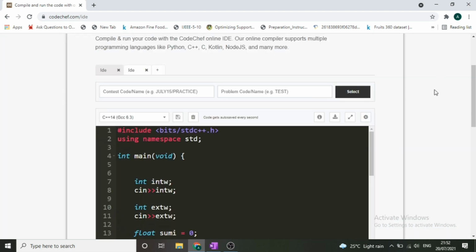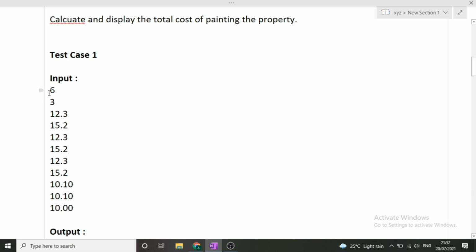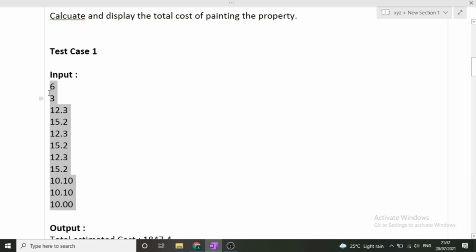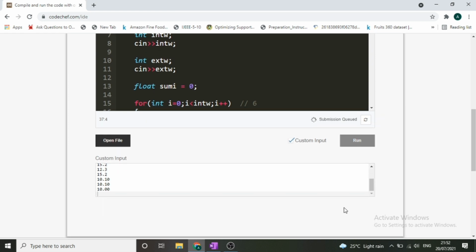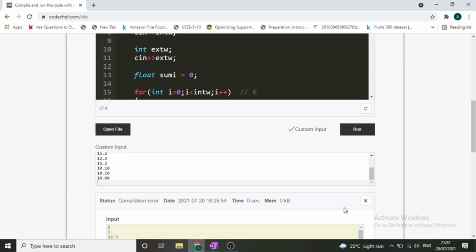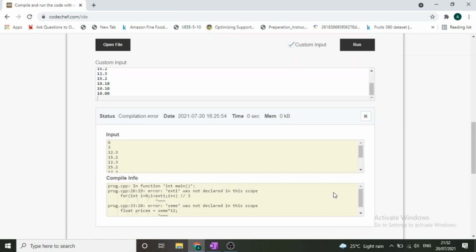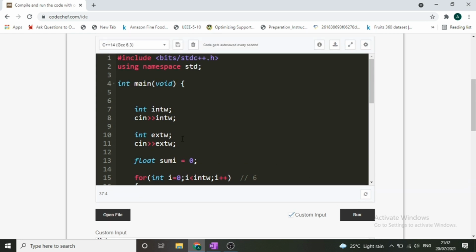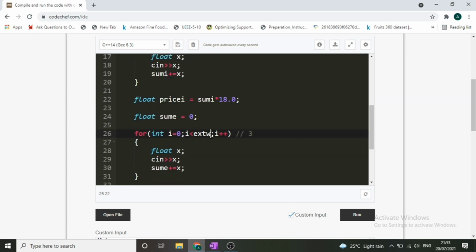So now we will test this particular code on certain test cases. Okay, just a second, let me copy paste this test case there. Control C. Okay, so our output should come as expected. Let's just hope our code does not give any errors. Okay, so there was one error, that is ext I was not declared in this scope. So it was int ext w. Just a second, it was ext w.